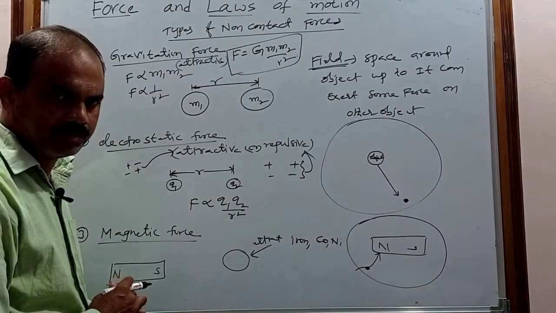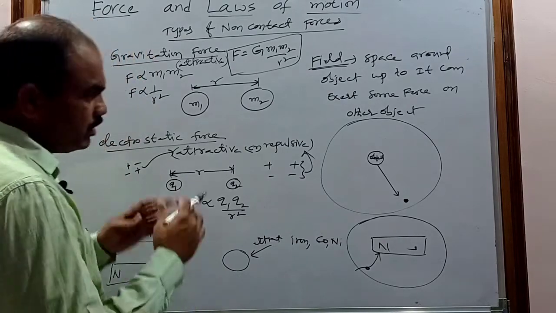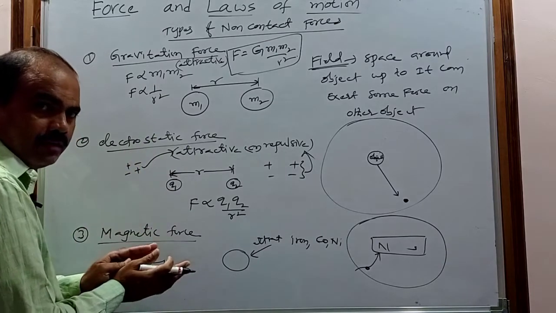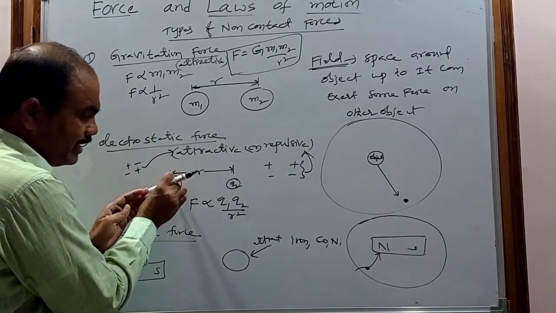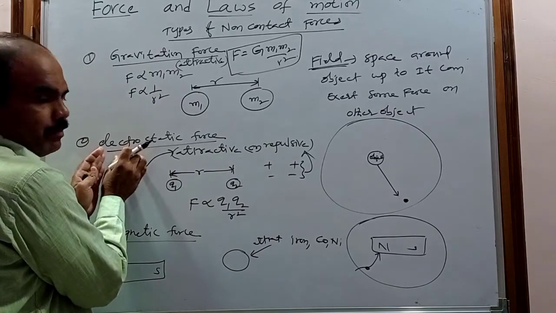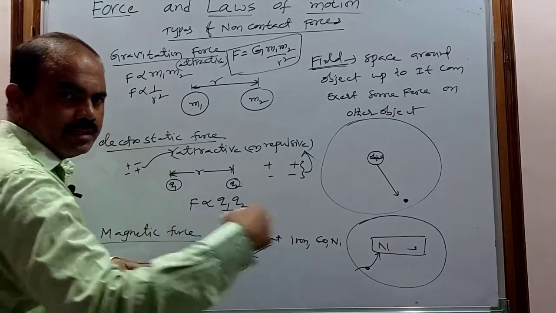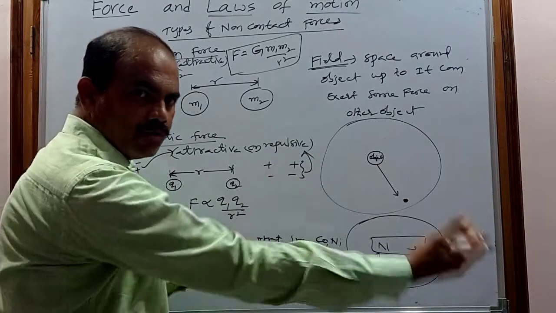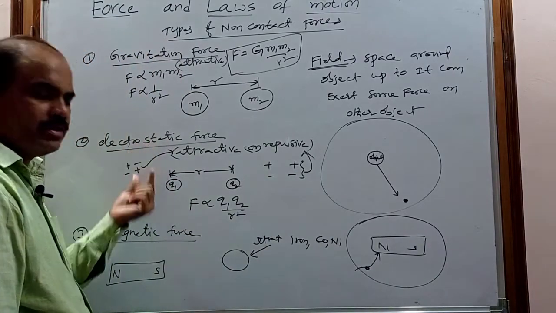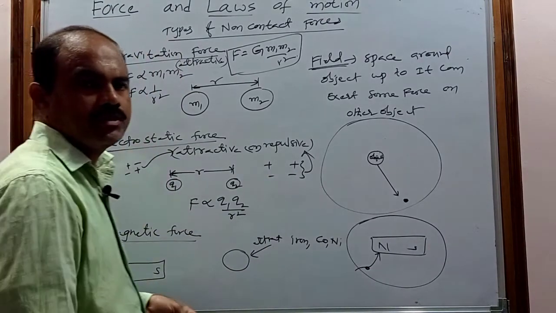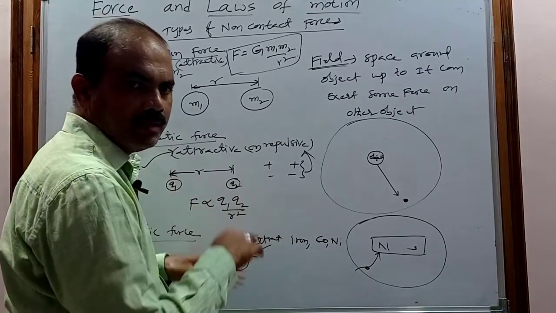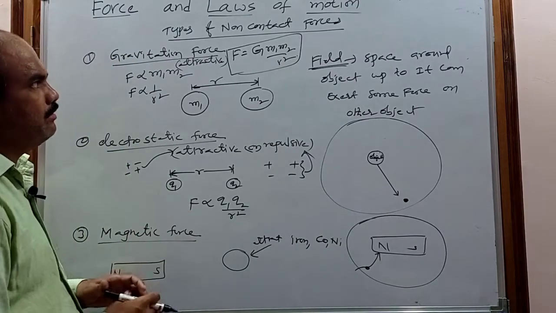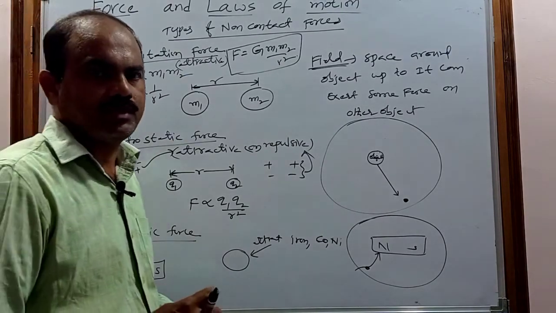Such a force is called the magnetic force. The force which is developed due to the electrostatic force, electric field and the magnetic field: when the charges are at rest, they experience the electrostatic force. When charges are in motion, they develop the electric force and the magnetic force. The combination of electric force and magnetic force is called as what? Electromagnetic force. So these are the different types of non-contact forces.